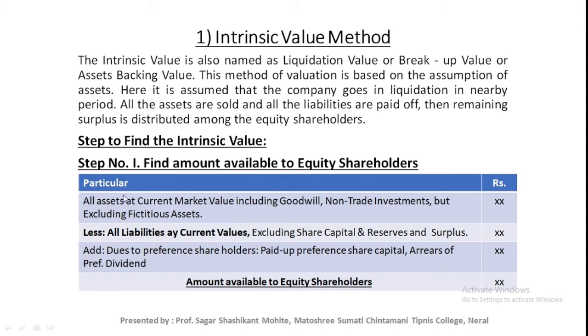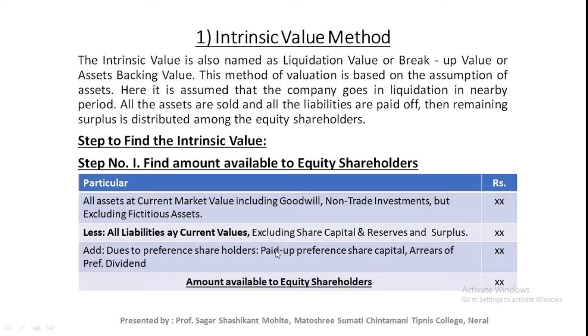For that we need to prepare this chart. In that chart we need to mention all the assets at current market value, including goodwill, non-trading investment, but excluding fictitious assets. Next, less all liabilities at market value, excluding share capital and reserve and surplus.